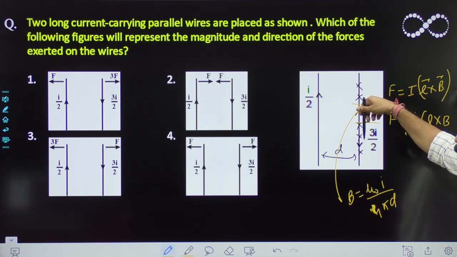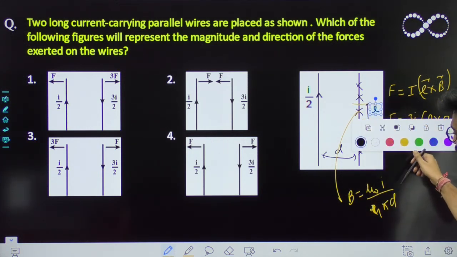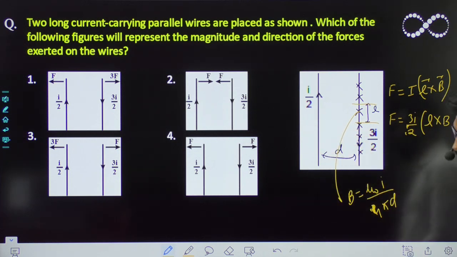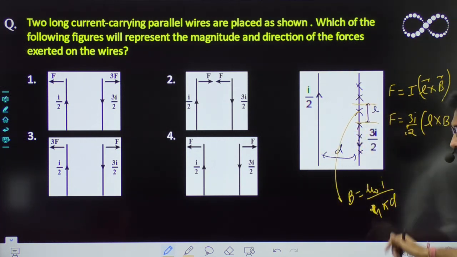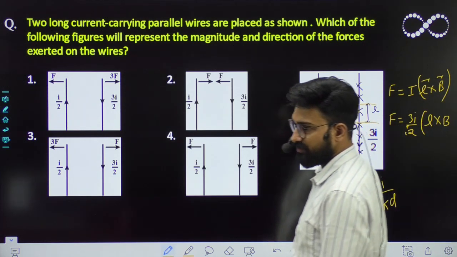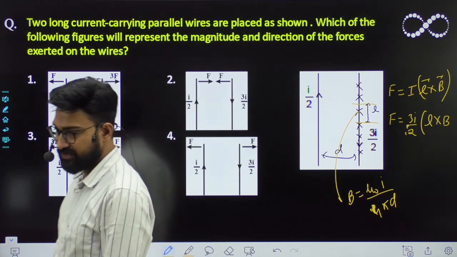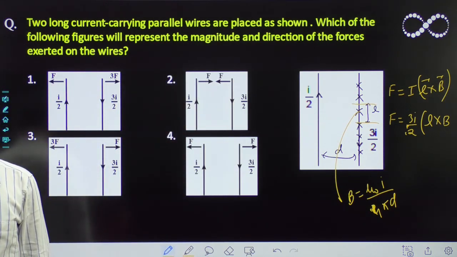This second wire is in the magnetic field of first wire. So the magnetic field at this point would be mu naught I by 2 pi r, don't you think? I hope this thing is clear to everyone. Hardik, Cheshta.